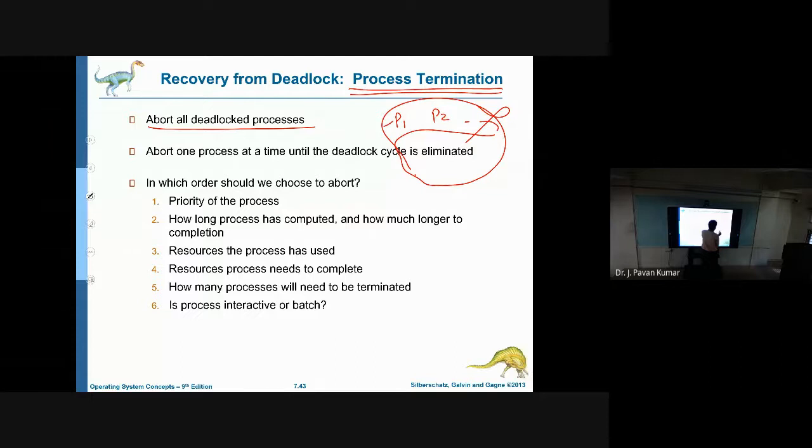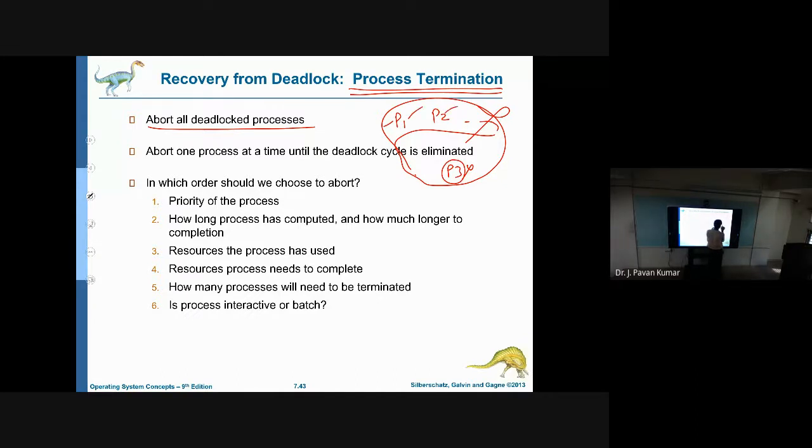Otherwise, suppose P1, P2, P3 are involved. Let us consider terminating P3 itself. Just P3 we will terminate, then we will see whether deadlock exists or not. If deadlock is resolved, then happily we can progress P1, P2, all these.